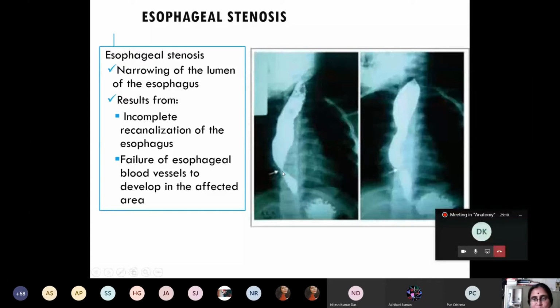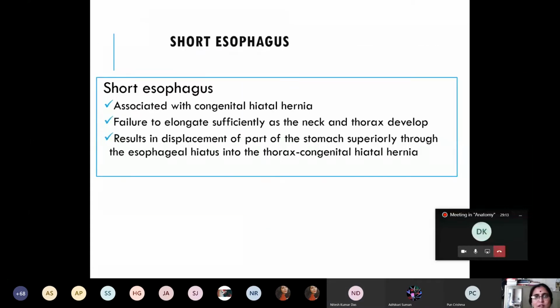Confident? Yes, ma'am. Now, short esophagus. As I have earlier mentioned, initially the esophagus is of a small length, and it will form its final length during the 7th week of intrauterine life. The reason for the elongation of the esophagus is the migration and relocation of the developing heart and the developing lung.